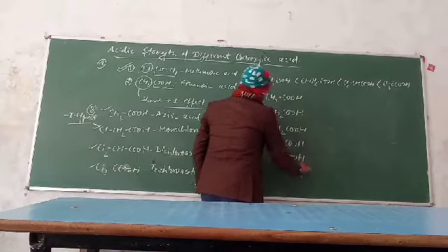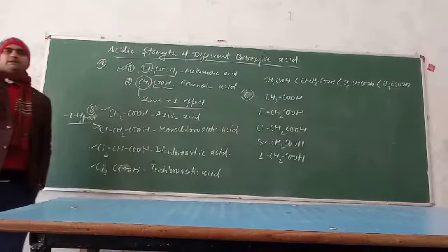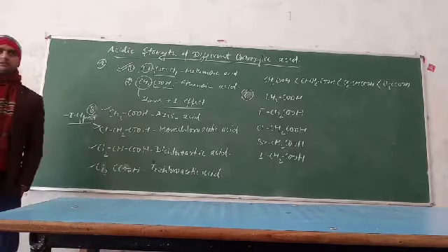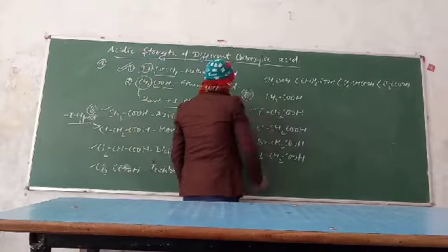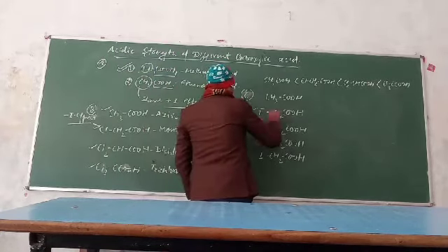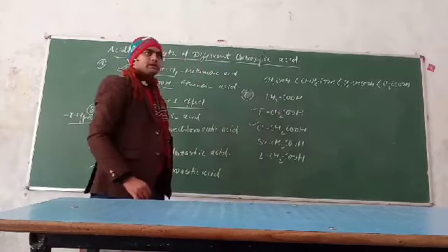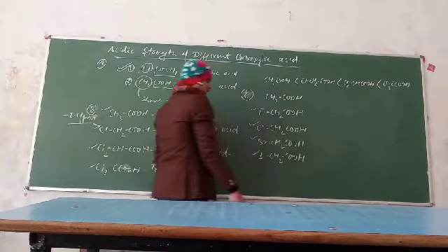So how will you write the decreasing or increasing order of these given acids? Clear? In case of fluoroacetic acid, fluorine is present. In case of chloroacetic acid, chlorine is present. In case of bromoacetic acid and iodoacetic acid, bromine and iodine respectively.